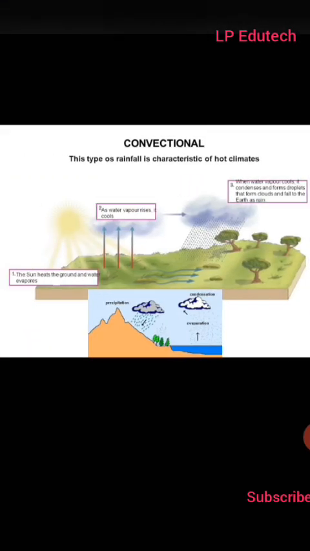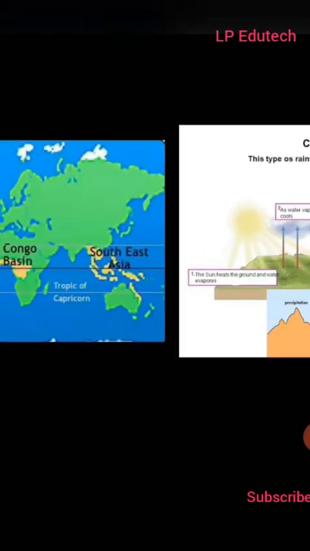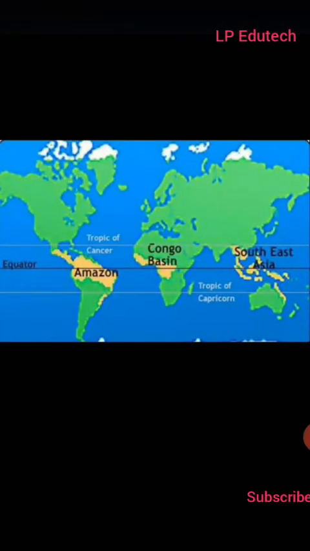In equatorial areas, such type of rainfall occurs almost daily in the afternoons. Rainfall is accompanied by lightning and thunder. The Congo Basin of Africa and Amazon Basin in South America experience convectional rainfall. Such a rainfall occurs in a very limited area in the world.